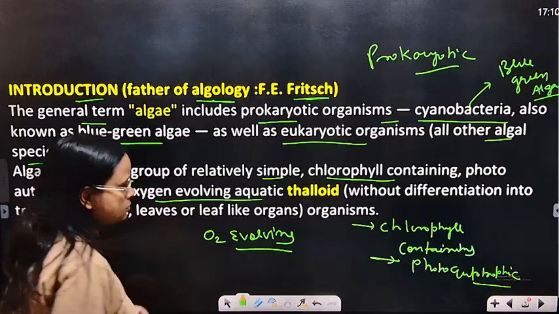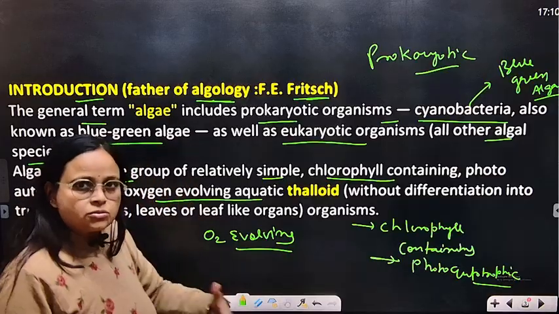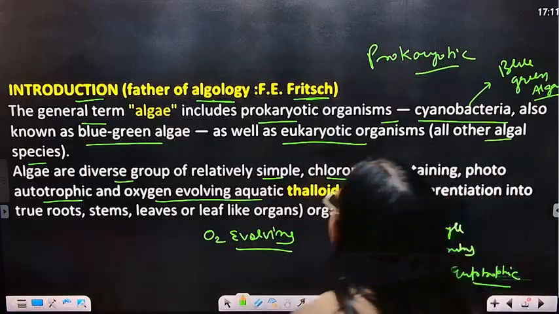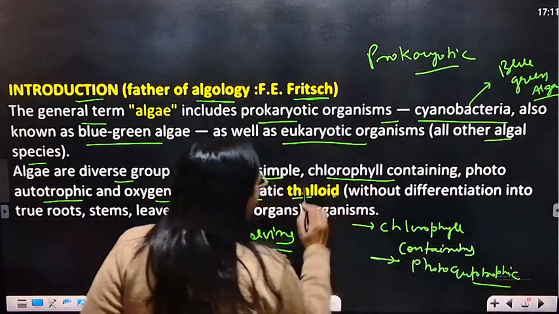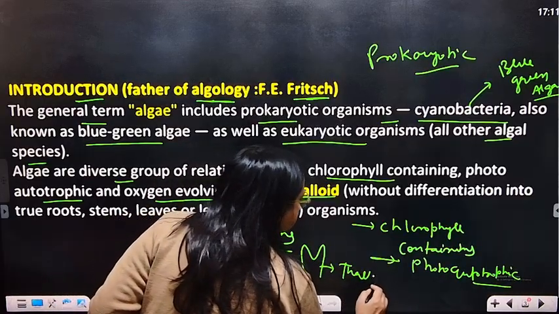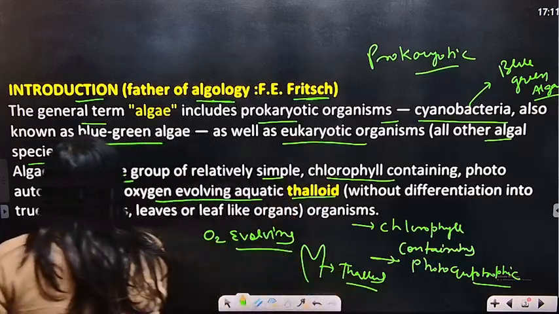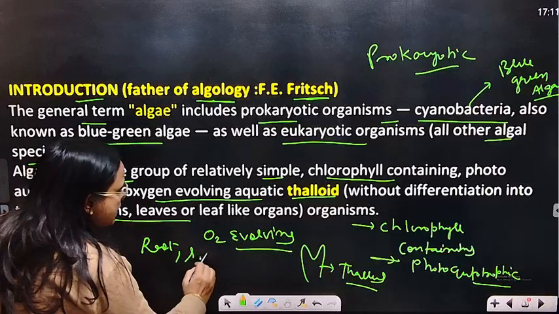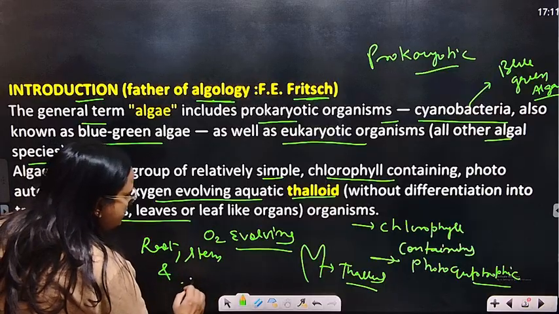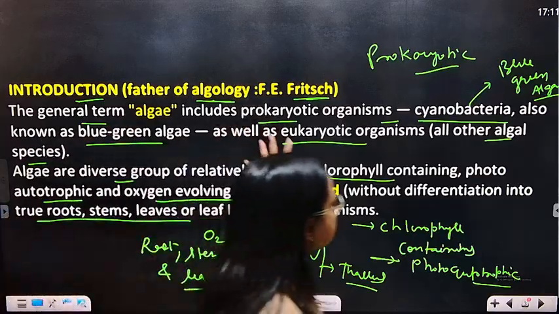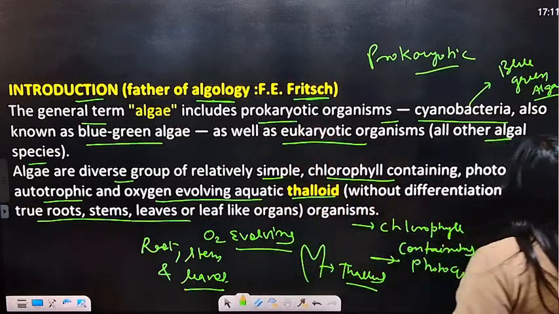As you know, in the process of photosynthesis they take CO2 and release oxygen. They are thalloid, having a structure like a thallus, without differentiation of root, stem and leaves. So these are the general characteristic features of algae.